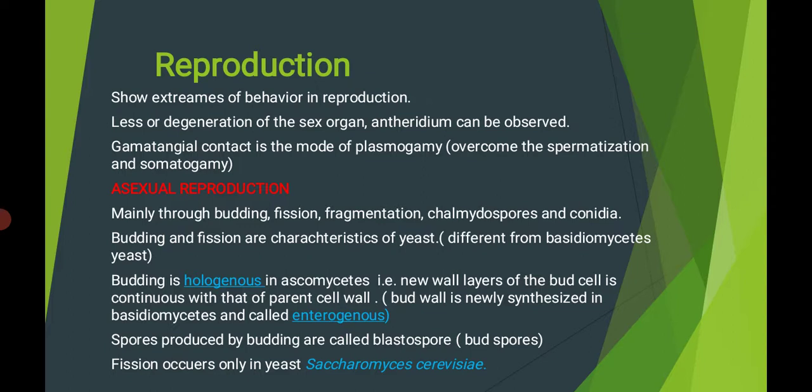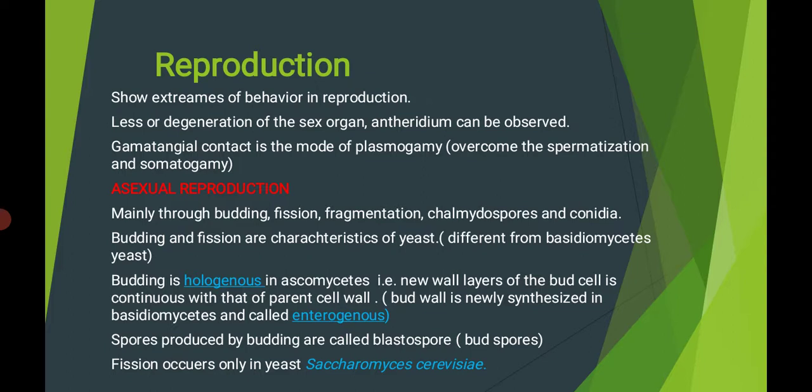Holoblastic and enteroblastic are two different types, because budding is holoblastic in Ascomycetes, that is, the new wall layers of the bud cell are continuous with those of the parent cell. The new cell wall is continuous with the parent cell, that's why it is holoblastic. The bud is newly synthesized in Basidiomycetes, which is called enteroblastic. That's why the Basidiomycetes are different from the Ascomycetes.